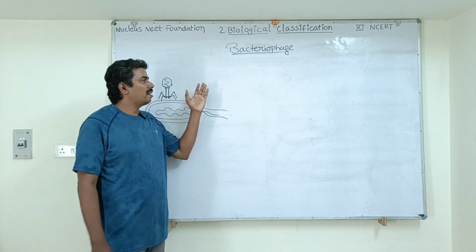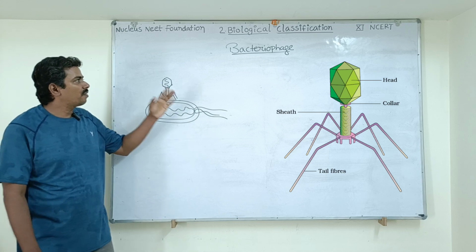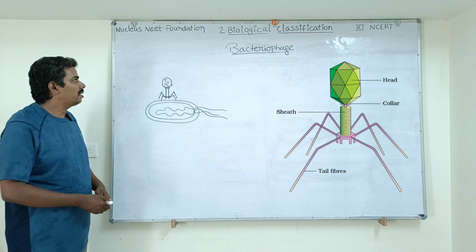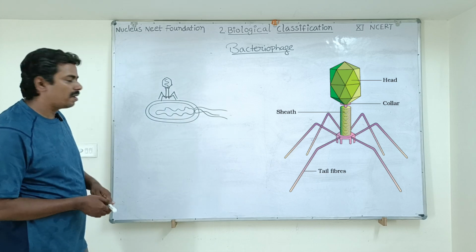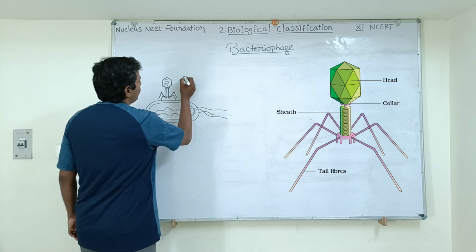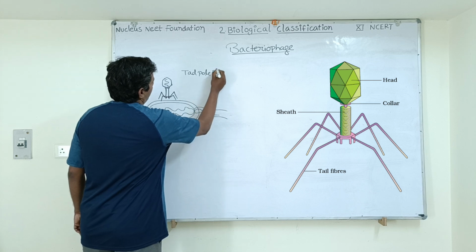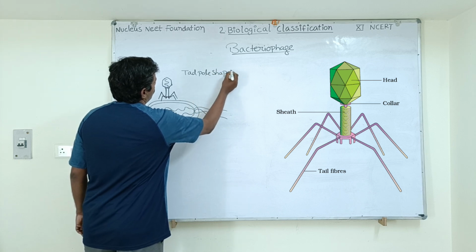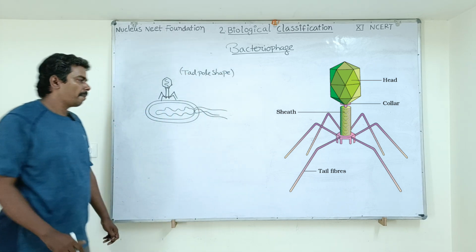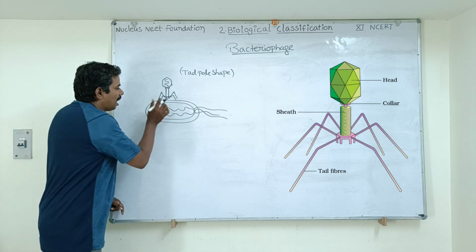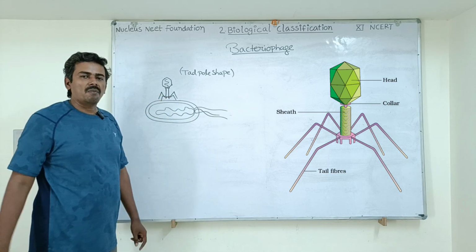Now the another virus, bacteriophage. Bacteriophage infects the bacteria, prokaryotic cells. You can see here, this is a bacteriophage virus. What is the shape? It has the tadpole shape. It looks like a tadpole. This virus particle, this virion, will attach firmly to the surface of bacteria.